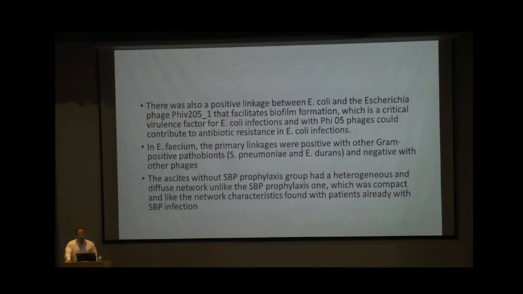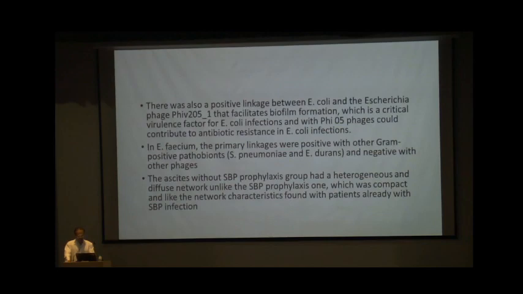Whereas in Enterococcus faecium, the primary linkage was positive with other gram-positive pathobionts like Streptococcus pneumoniae and Enterococcus durans, and negative linkage with other phages. So the ascites without SBP prophylaxis group had a heterogeneous and diffuse network, as we have seen, unlike the SBP prophylaxis alone, which was compact only because of the suppression of E. coli, which was more compact and is like the network characteristic found in patients who are already having SBP infection.